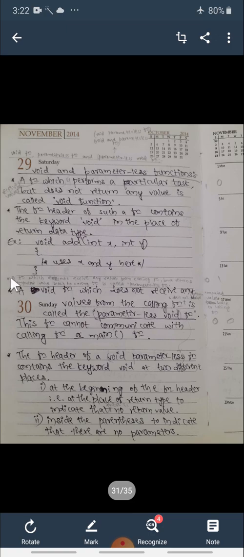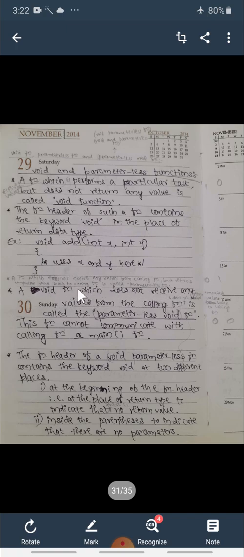Okay, next is a parameterless function. Here I have written the definition: a function which does not receive any values from the calling function, but returns a computed value back to the calling function, is called a parameterless function. Its name itself is parameterless function. A function is not receiving any values from the calling function, but it computes some value, and that function is returning that computed value back to the calling function, is called a parameterless function.